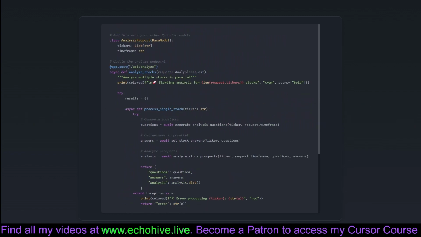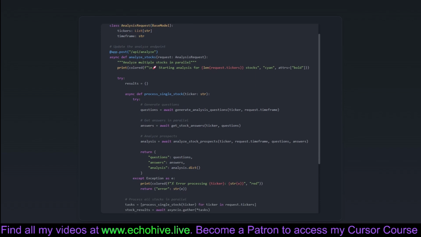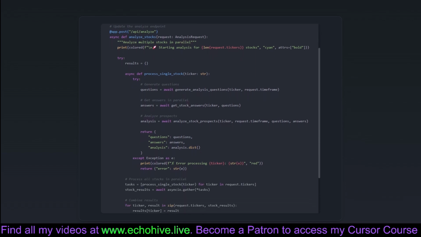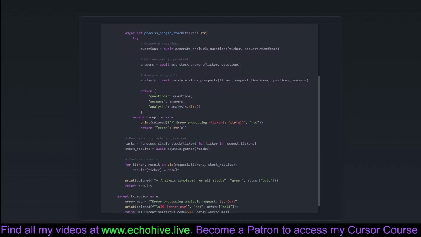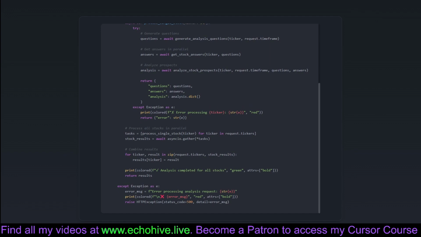Here, we define AnalysisRequest, a Pydantic model to structure requests for stock analysis, accommodating lists of tickers and a time frame. Reinforcing both structure and clarity, this model acts like a security scanner, ensuring only well-formed data proceeds for analysis. The POST endpoint, /api/analyze, processes multiple stocks concurrently, leveraging the functions for question generation, answer retrieval, and prospect